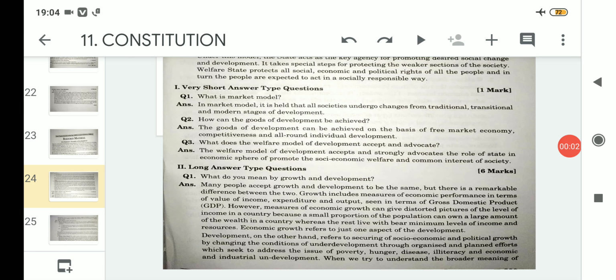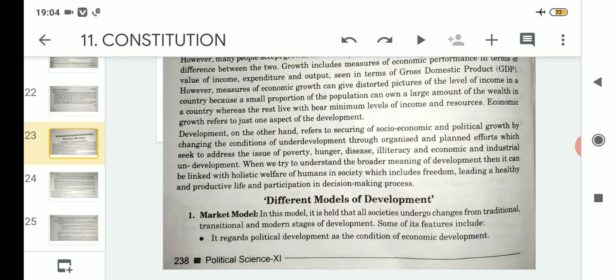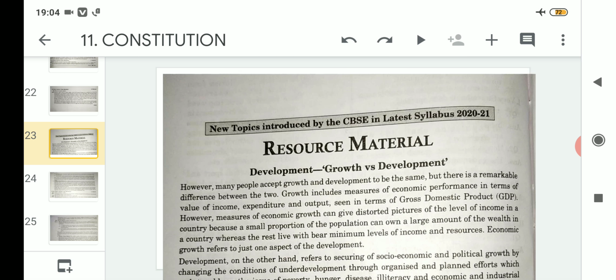Hello students, welcome to the Political Science class of Class 11 Arts, and today we will proceed discussing the questions and answers related to the chapter of growth versus development, which we have finished in the previous classes.